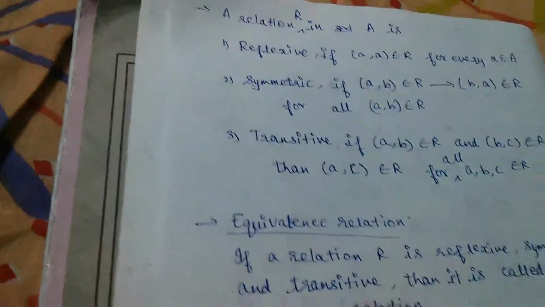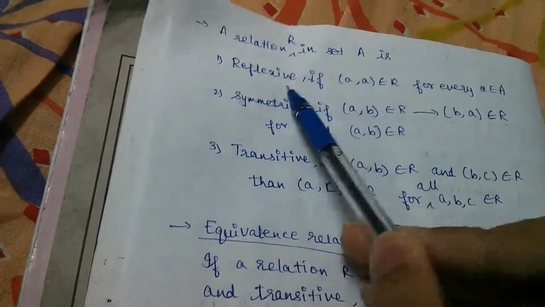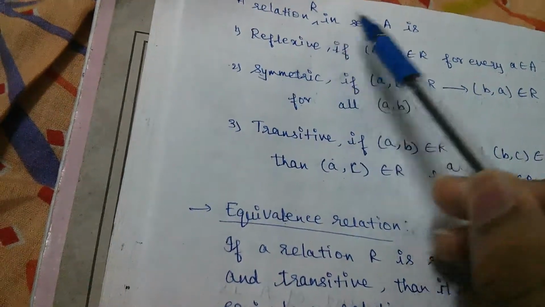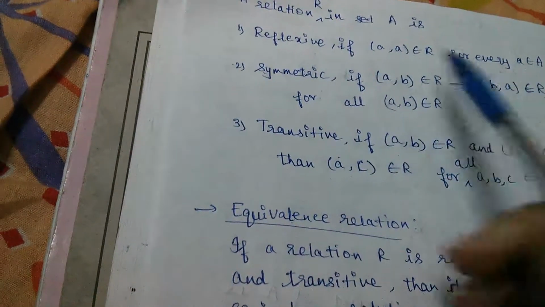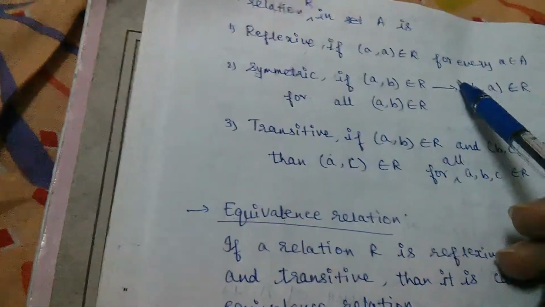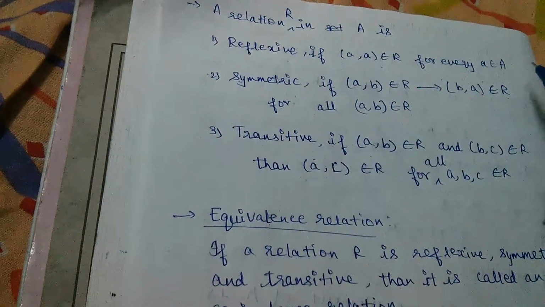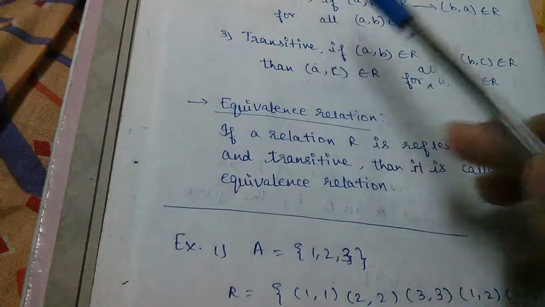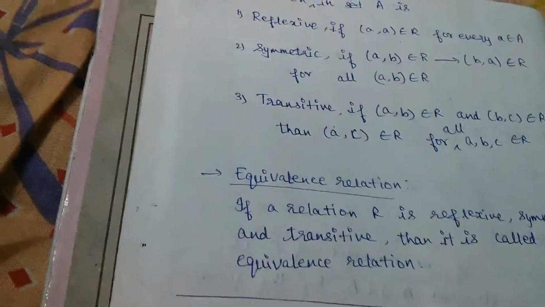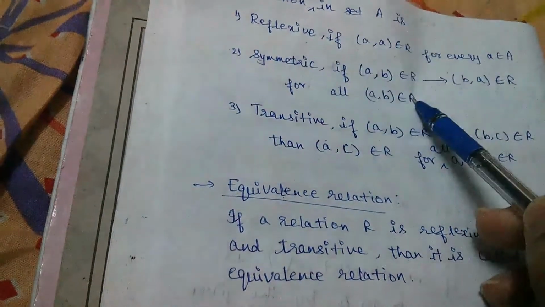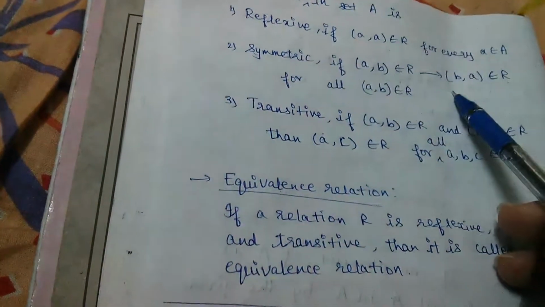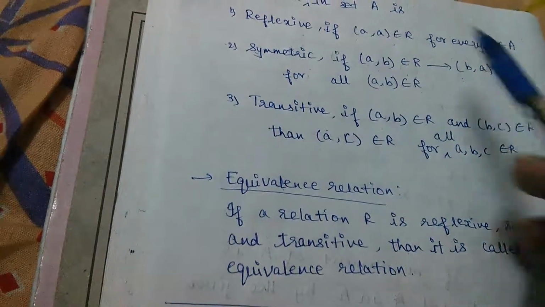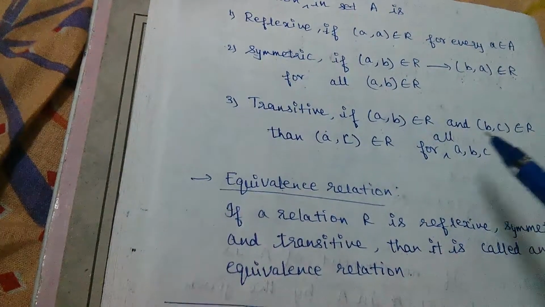Now moving on to the other main three types: reflexive, symmetric and transitive. A relation R on set A is said to be reflexive if we have (a, a) for each and every a belonging to the set capital A. A relation is said to be symmetric if we have an element (a, b) which belongs to the relation, then that must imply that (b, a) must also belong to the relation. Such a relation is said to be symmetric. And the third is transitive.